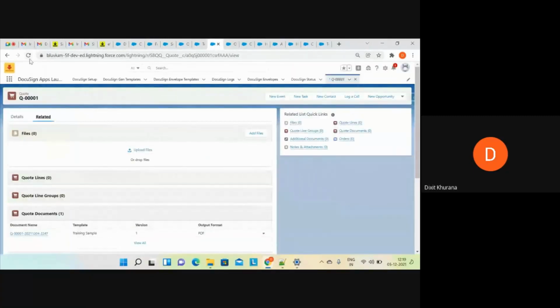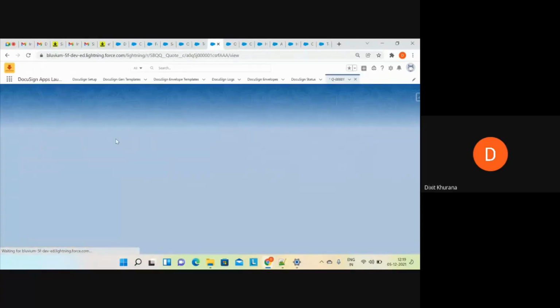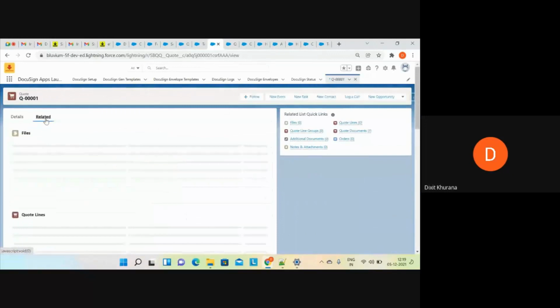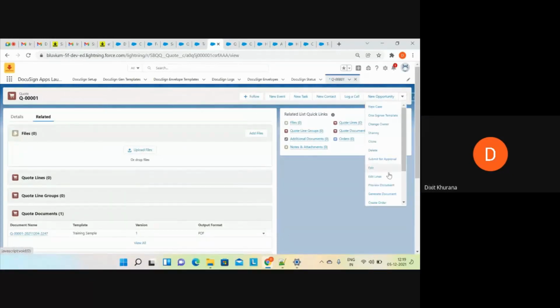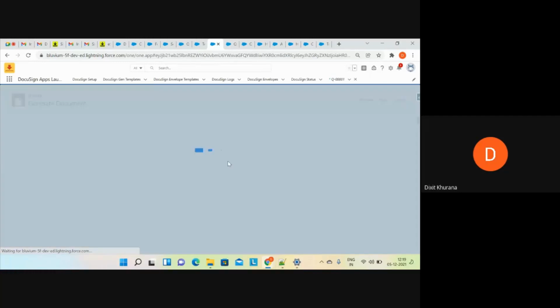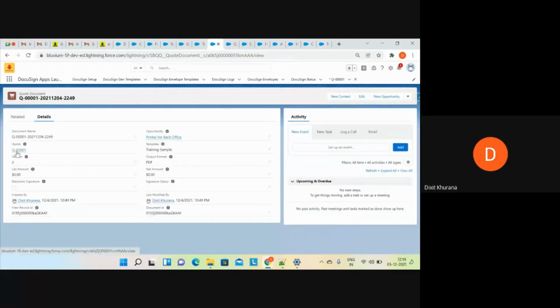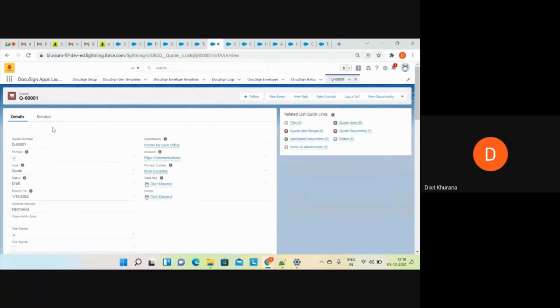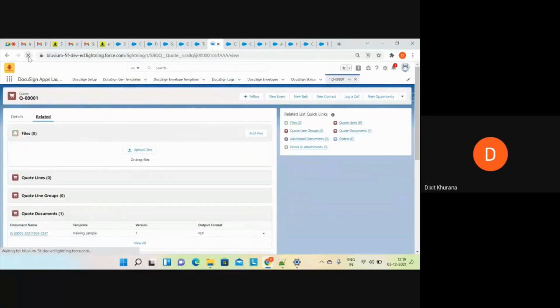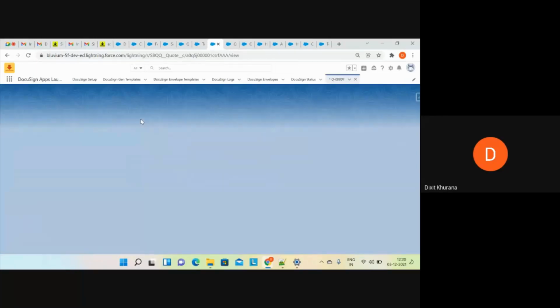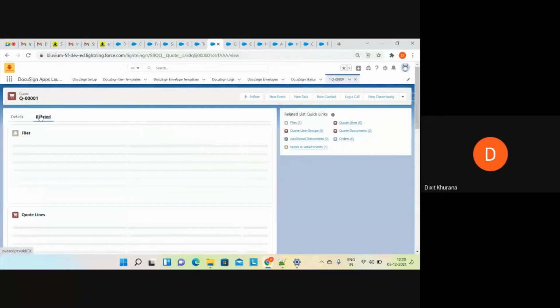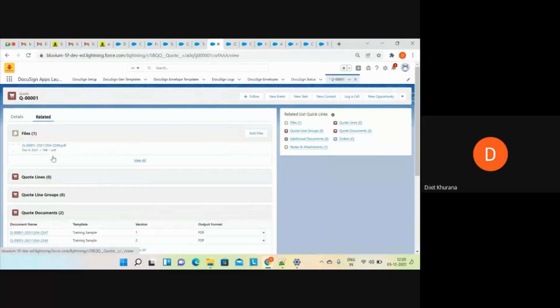I will quickly go back to my quote. I'll refresh this. Now you won't be seeing the document directly. I have to generate it again. Okay. I'll go here and click on generate document. Click on save. If you go back now to the quote and go to related list, you just have to click on refresh. Now you can see.